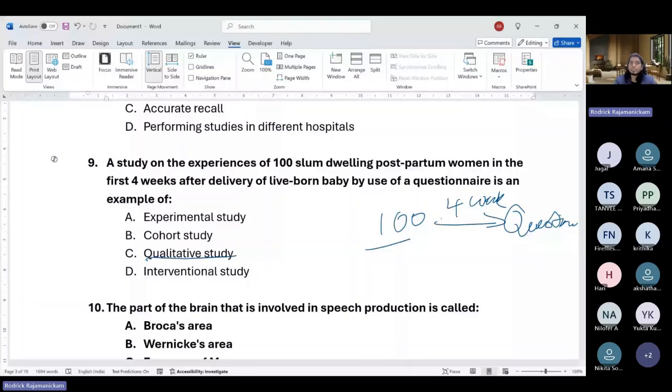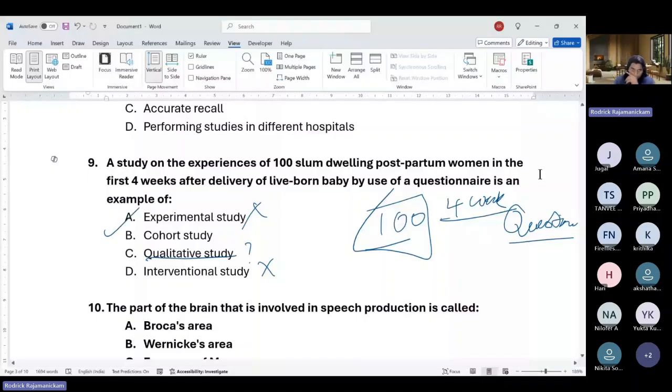Definitely it's not an interventional study. Definitely it's not an experimental study. So this is a bit questionable. It's more likely to be a cohort, given that you identify 100 people first, wait for 4 weeks, and then talk about their experience. Qualitative is a question. So you can possibly rule it out using the word questionnaire, because questionnaires most likely are a quantitative way of data collection.